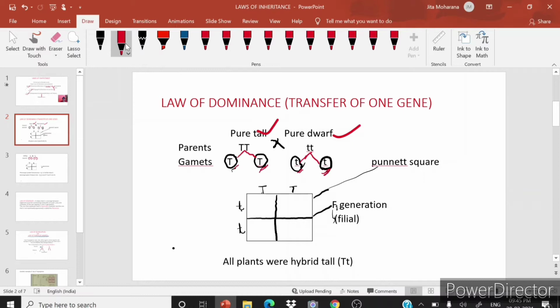So when Mendel fused them, he got capital T small t, capital T small t, capital T small t, and capital T small t. So in the F1 generation, Mendel found all the plants were tall. Tall means hybrid tall with genotype capital T small t.